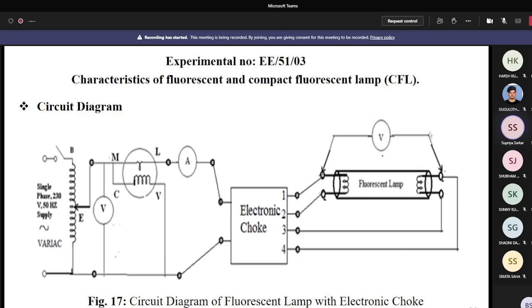Yes, sir. Here the procedure is same, but here you see the connection is different. Already I told electronic choke has 2 inputs and 4 outputs. Just you see the connection diagram. Here also you put the voltmeter, here put the ammeter, here put the voltmeter, here put the wattmeter. Everything is same, but the connection of the fluorescent lamp with electronic choke is different.